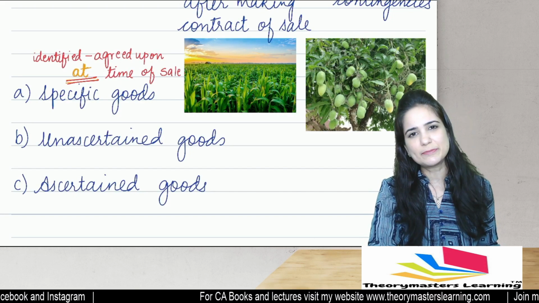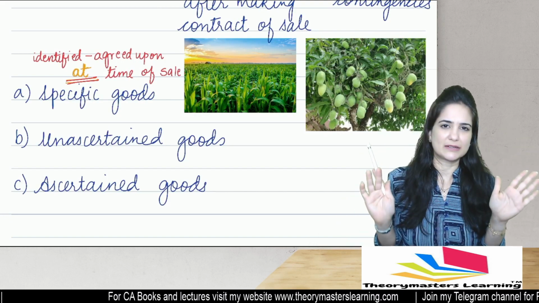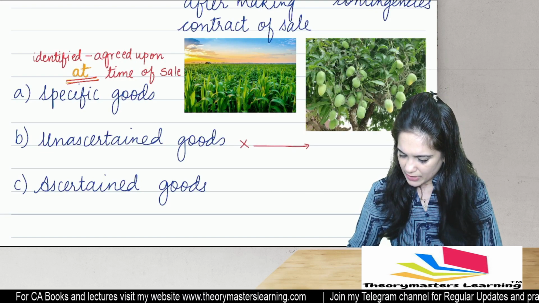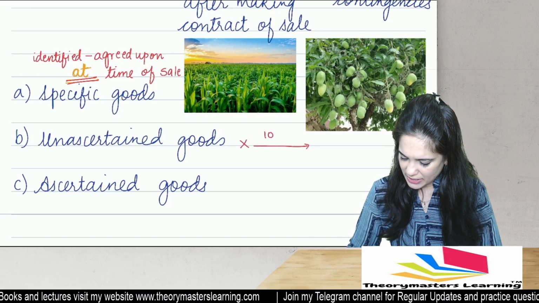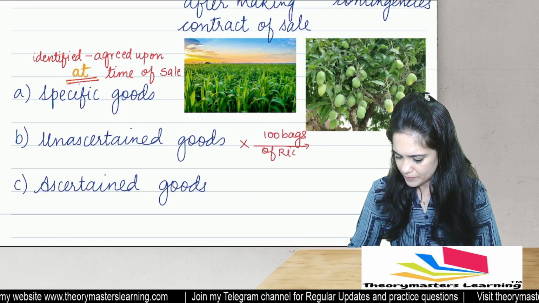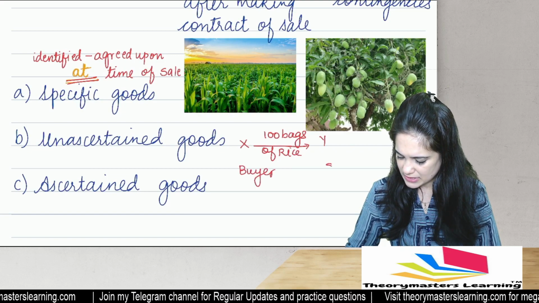They are not agreed upon at the time of contract of sale. They form part of bulk. Let's say that X buys 100 bags of rice from Y. Okay, so X is the buyer and Y is the seller.